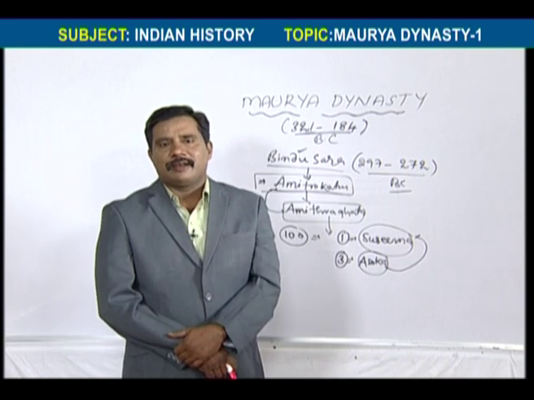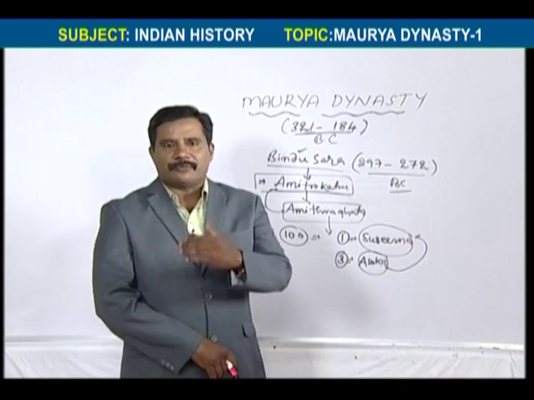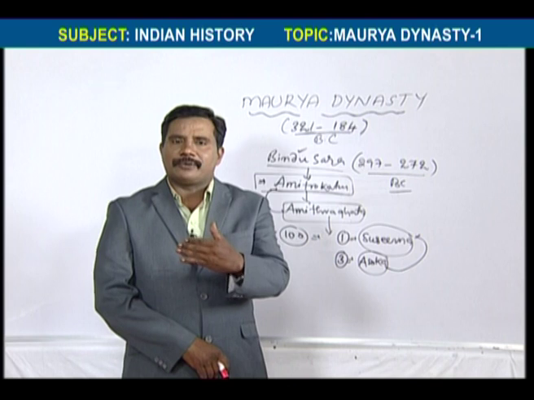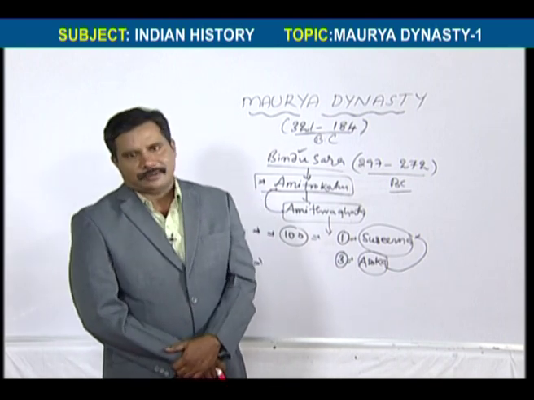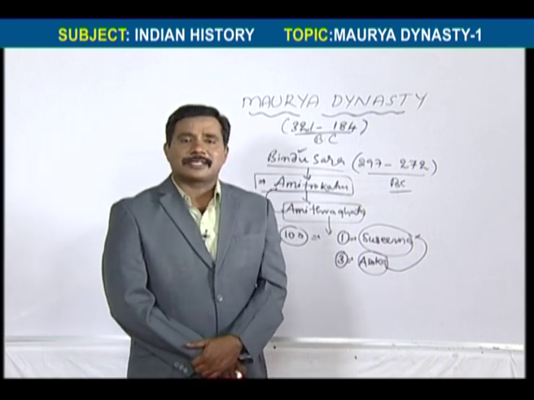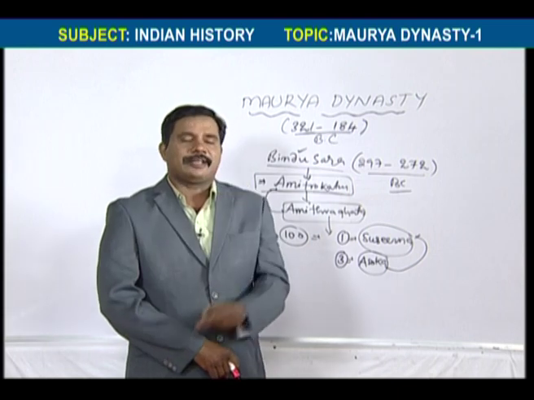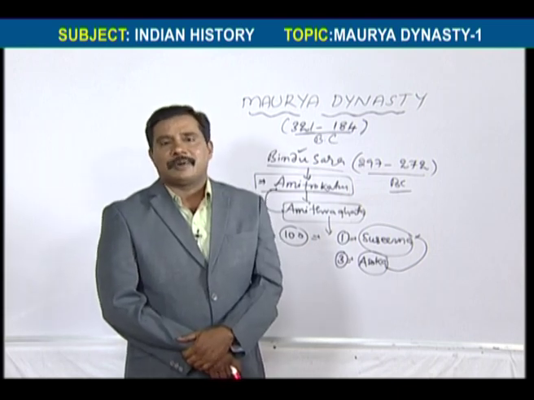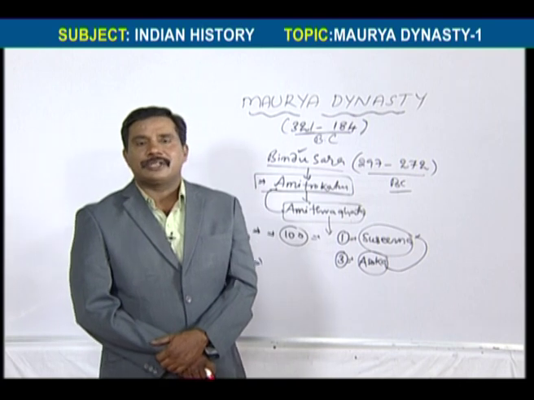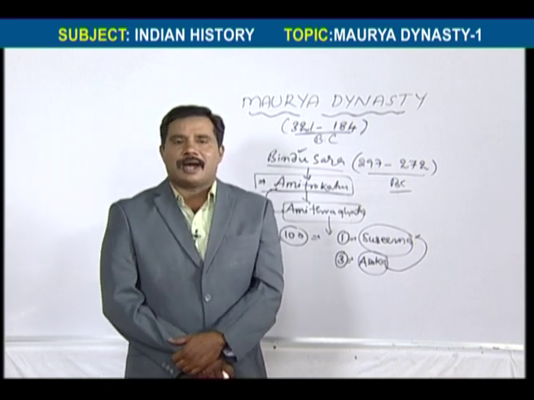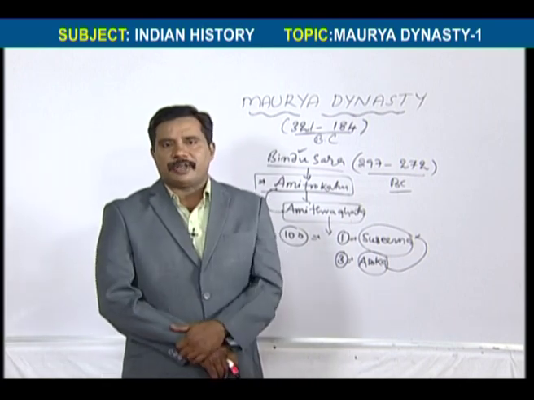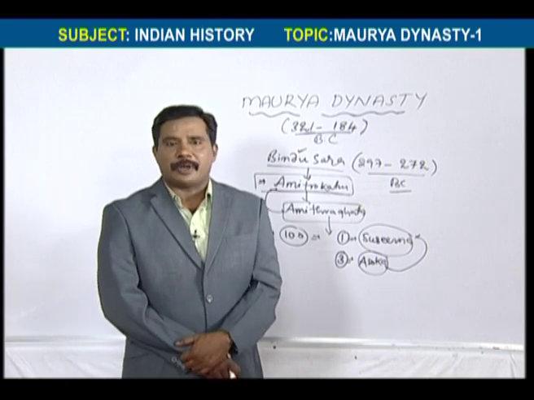Second, fig fruits. And third, wine. So these three things were asked of Antiochus. But Antiochus sent only two things, that is wine and fig fruits. Fig fruits means we can say attipallu.